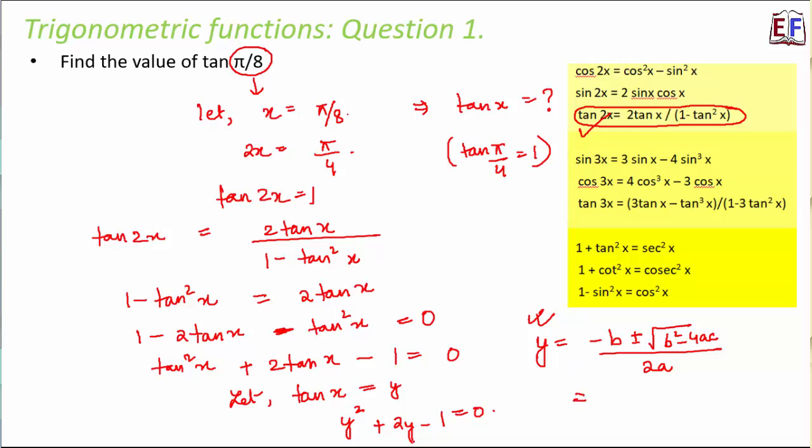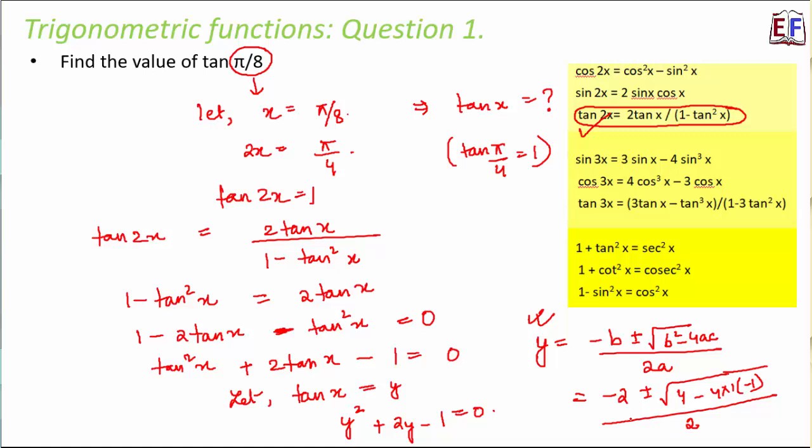So now here what is b? b is 2. So this will become minus 2 plus minus root over b square, that is 4, minus 4 into 1 into minus 1, divided by 2a. So a is 1. So this will be equal to 2.